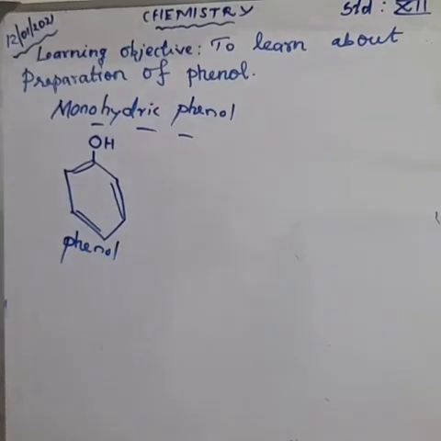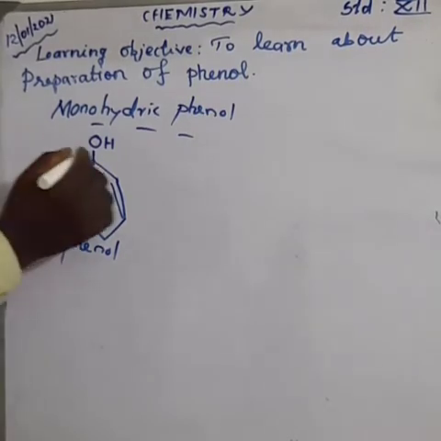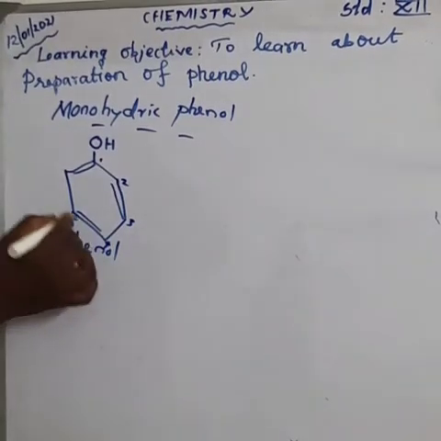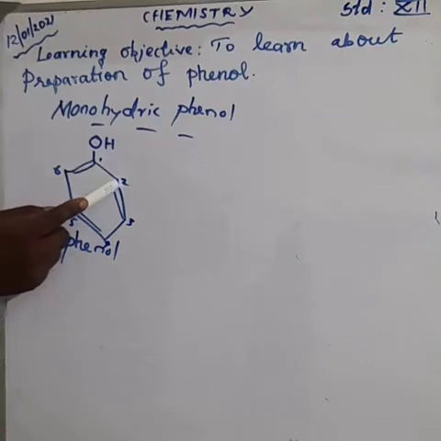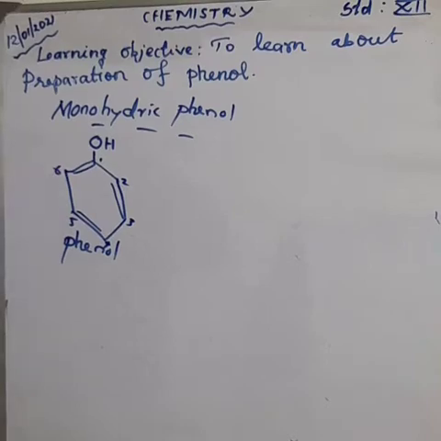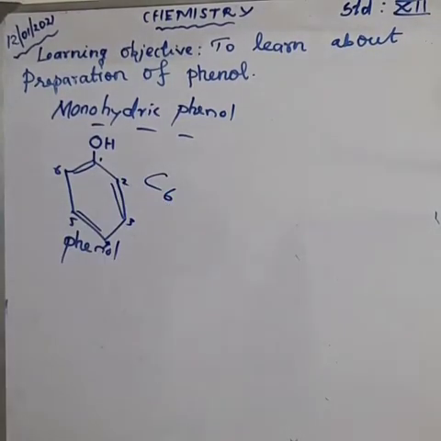So anyhow, what is the formula of phenol? That's the important thing. What is the formula? Here in this area we are giving the number 1, 1, 2, 3, 4, 5, 6. The functional group we are giving the number. Am I right? So here having only carbon is yellow. Carbon 1, 2, 3, 4, 5, 6. So number of carbon is 6, C6. Okay, next about the hydrogen.